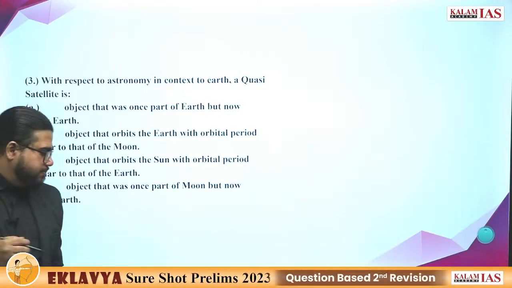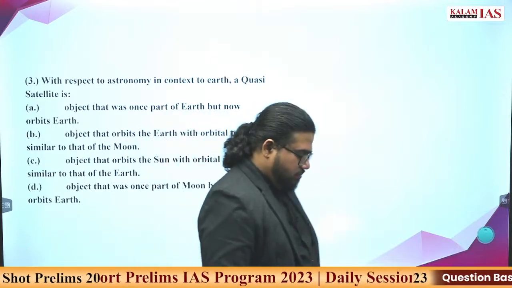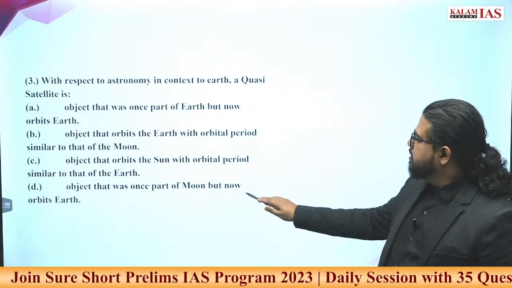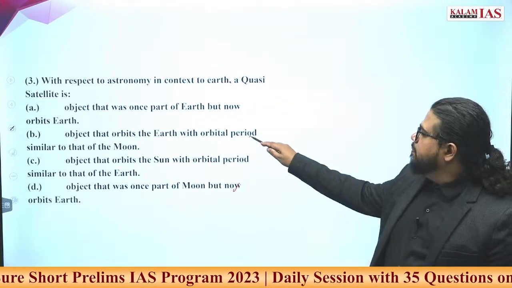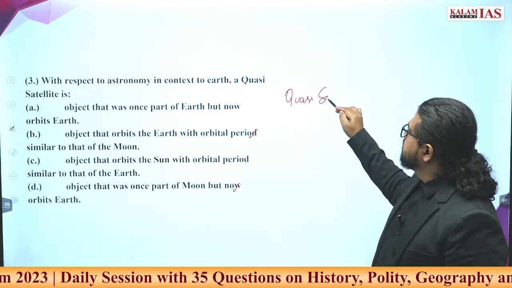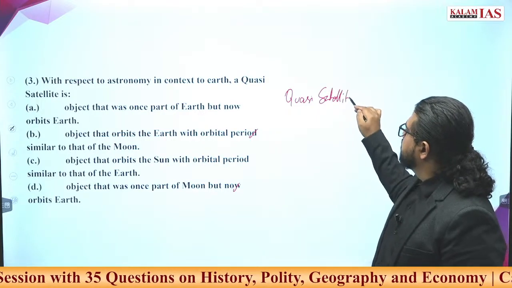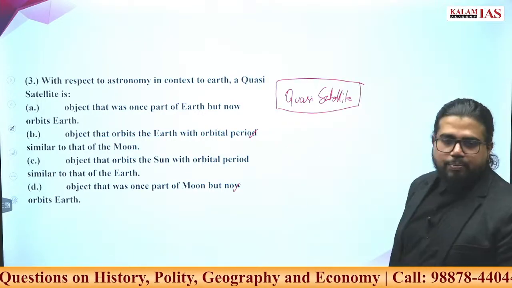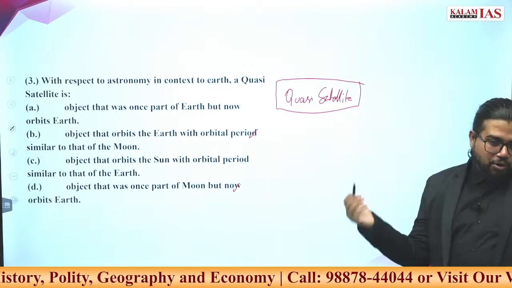What is the answer? B. D. B. Quasi-satellite. What exactly is this? There is something very complicated with the name. What do you call a satellite?